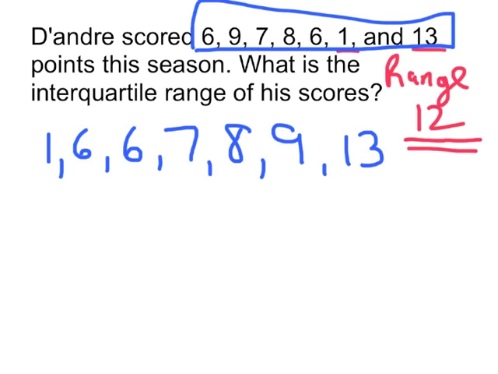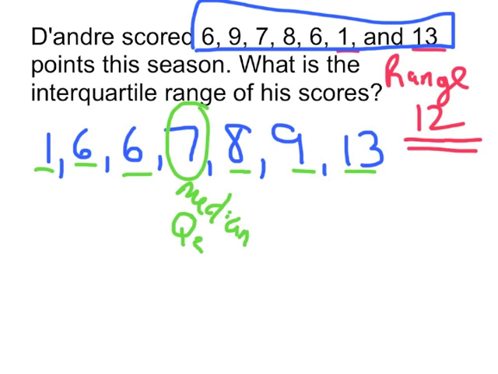And the median is going to be 7. And the median is also going to be called quartile 2. Now we've cut it in half. We have a left side and a right side, a lower half and an upper half. To cut it into the 4 pieces that we want, we need to find the median of the lower half. So of 1, 6, and 6, the median here is 6. That's the middle number, and that's going to be your Q1, your quartile 1.